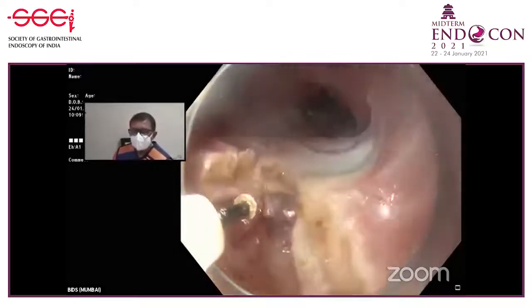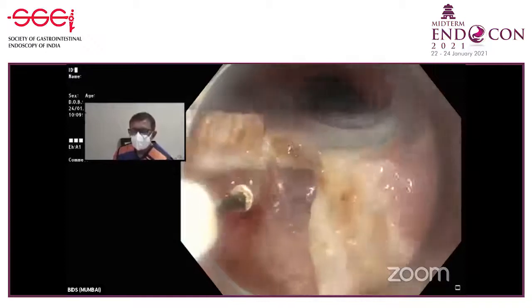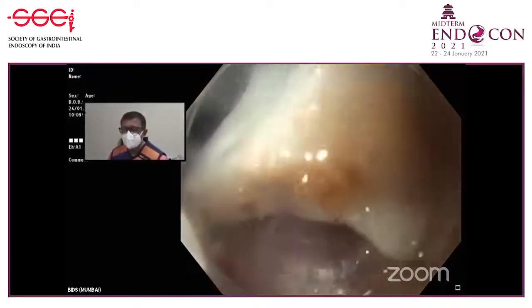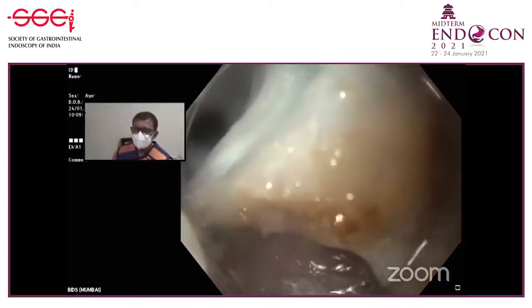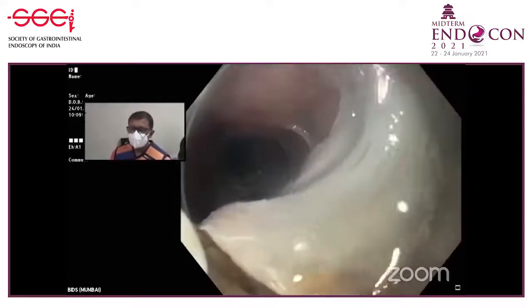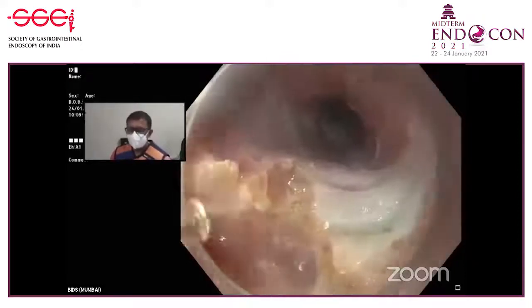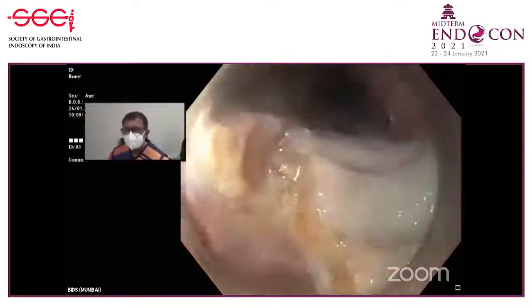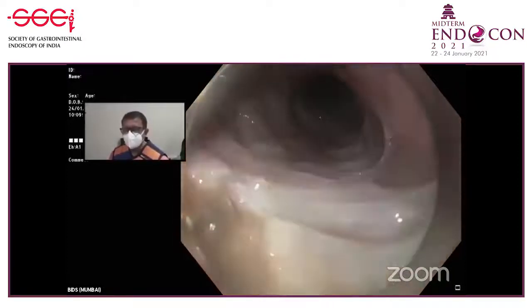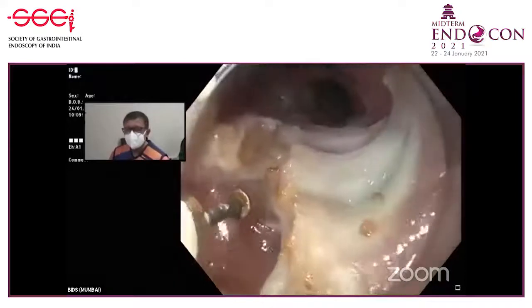It's gone to the left. Very good. There's another vessel there, so I'm going between them over here. So actually, visualizing the mediastinal structures, making sure that you're not damaging any unwanted structure.